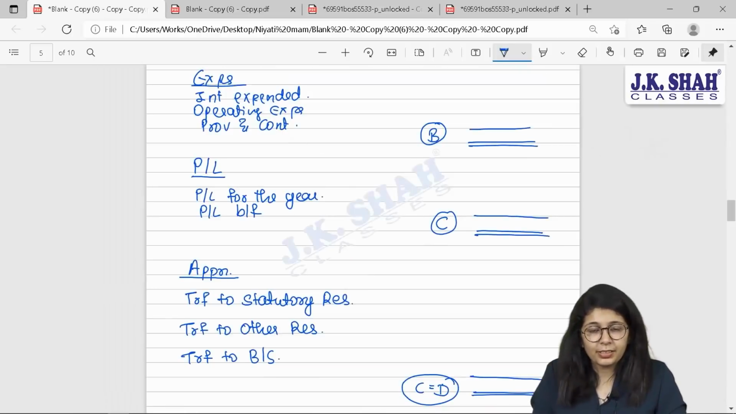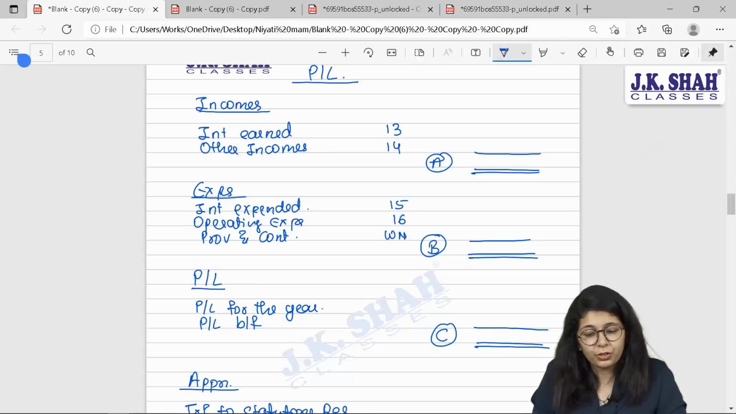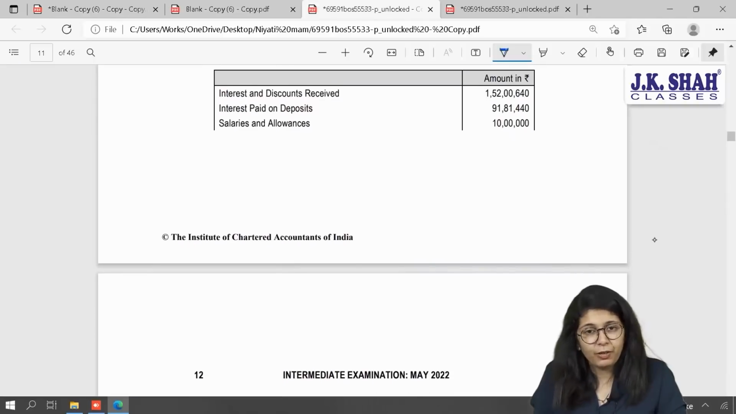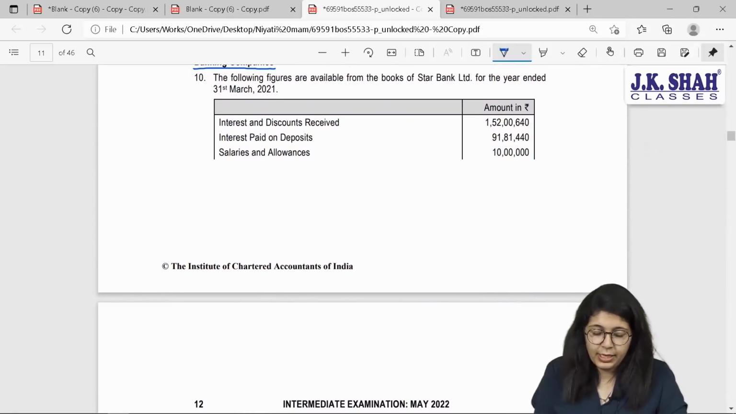For interest earned, it is schedule number 13. Other incomes, it is 14. Interest expended 15 and operating expenses 16. This will be as per your working note. Now, I am reading each and every point and I will decide which point will go under which schedule. Interest and discount received, that is earned, 13.